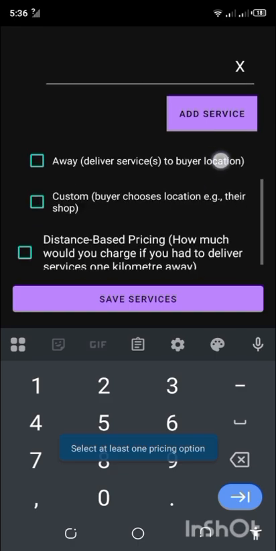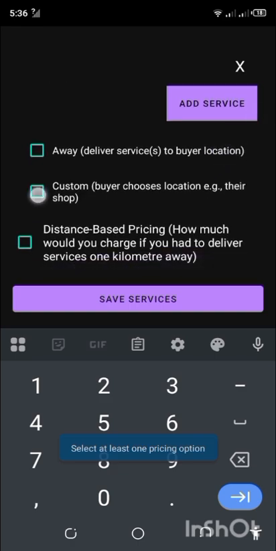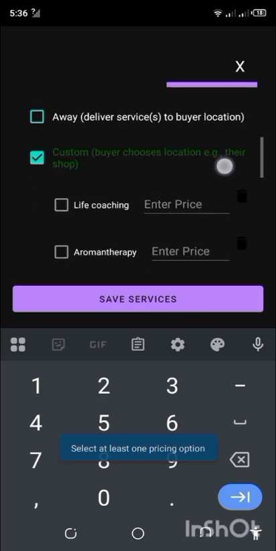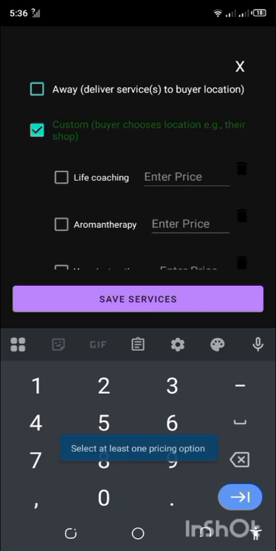You choose, it's not compulsory. You also can choose services that set services and prices for custom locations. Custom locations means unachagua place ingine, say a hotel, a restaurant, or any other place that is not your location or the buyer's location.